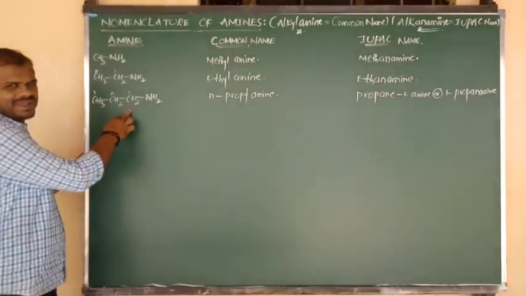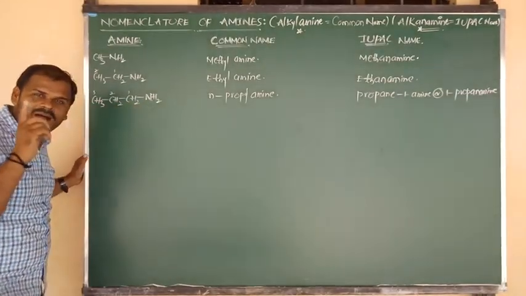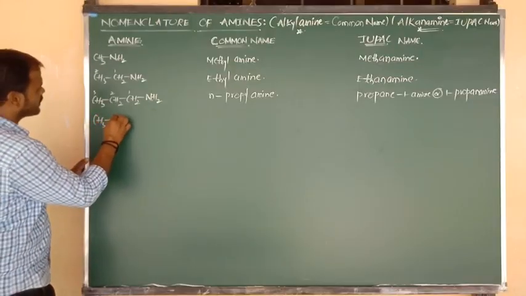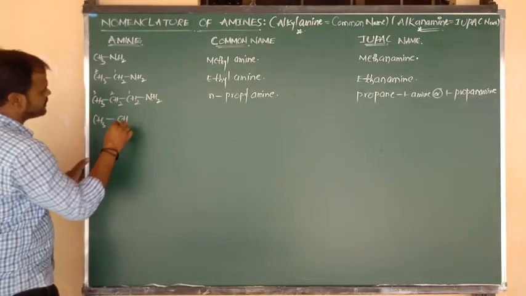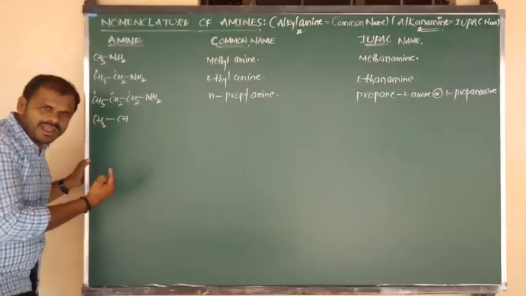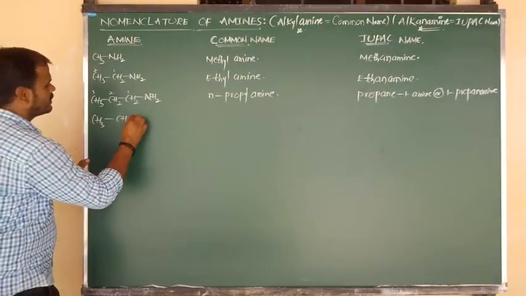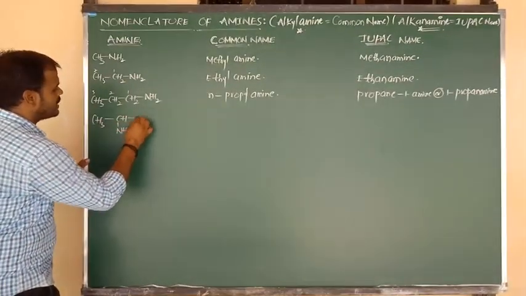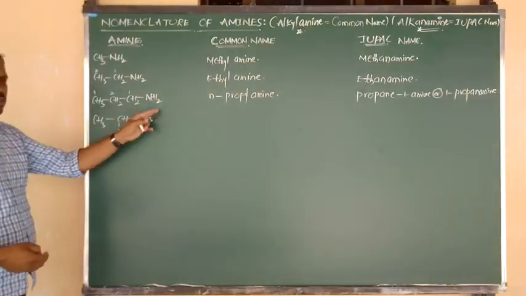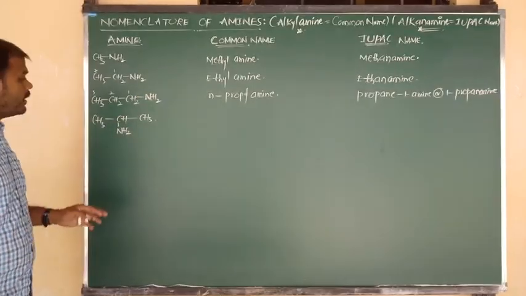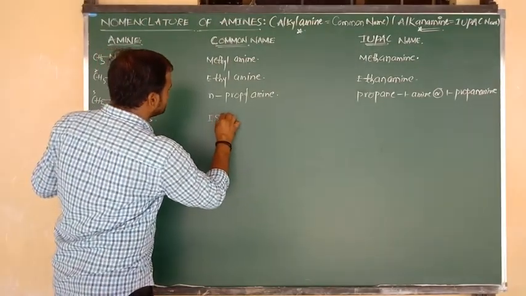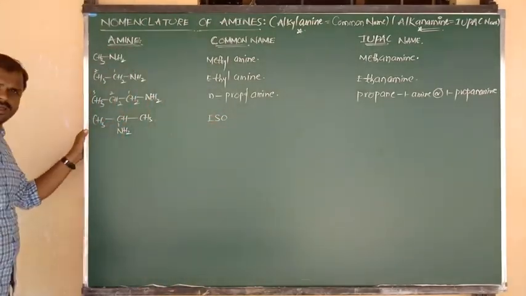Yes, let me consider. This is the propylamine in normal form. Now I am going to write it in the iso form. CH3 bonded to CH3 bonded to CH. In normal propyl, NH2 is present on the last carbon, but in isopropyl, NH2 is present on the central carbon. So here we can write NH2, and here CH3. Of course, if you want NH2 here and CH3 here also, no problem. The carbon with three junctions, as I have told you many times, is the iso form. Around the carbon, 3 bonds are there, in iso manner.